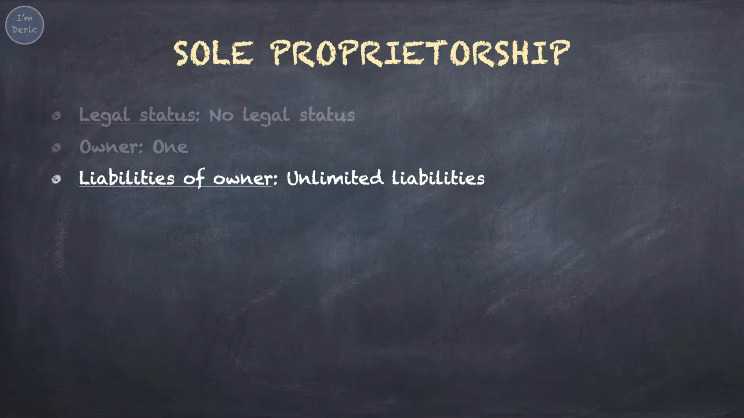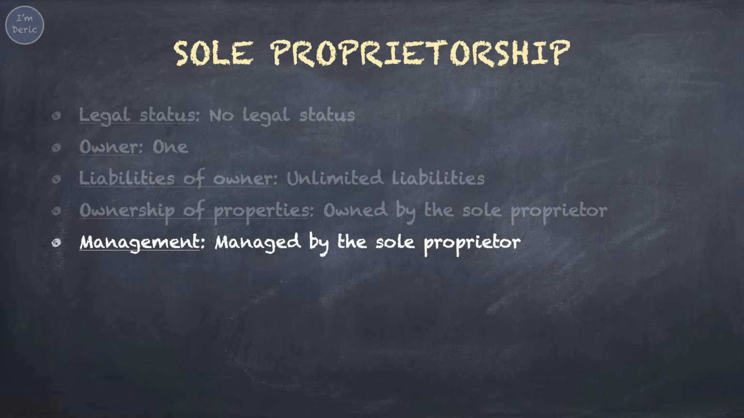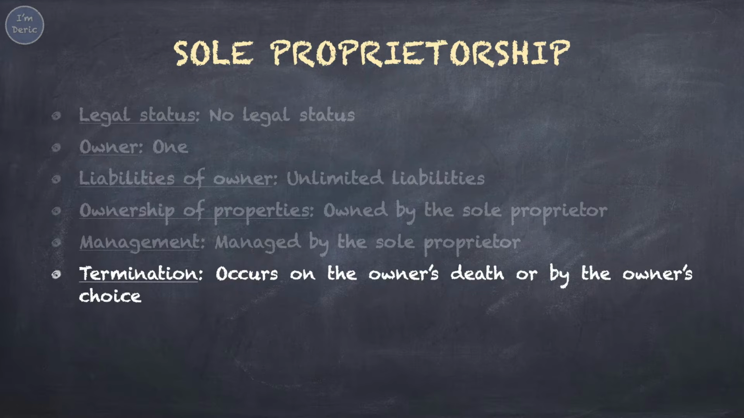Sole proprietorship has unlimited liabilities, which means if the business is not able to pay back a debt, the owner will have to use his own money to pay for the debt. If the business is bankrupt, the owner may become bankrupt as well. Next, all the properties and assets of the company are owned by the sole proprietor, and the business is managed by the sole proprietor himself or herself. Termination of the business occurs when the owner dies, or when the owner chooses to terminate the business.